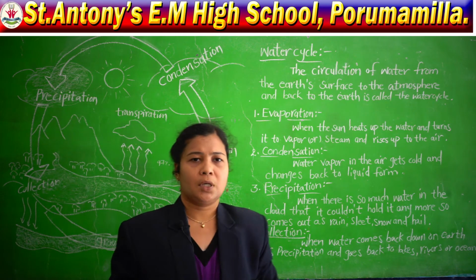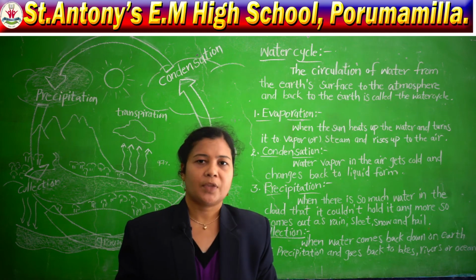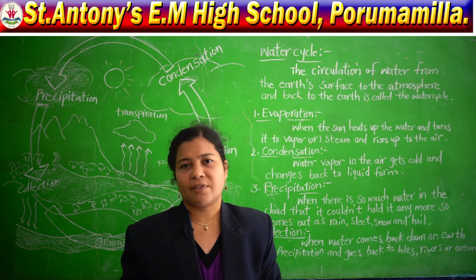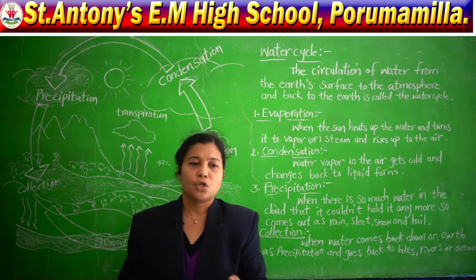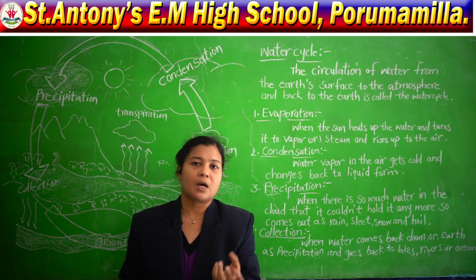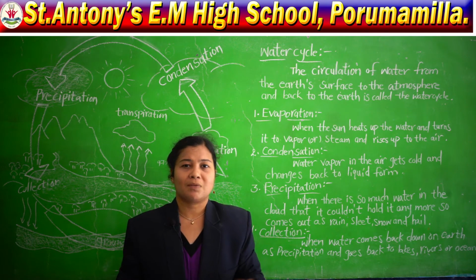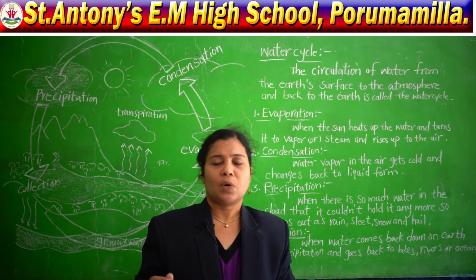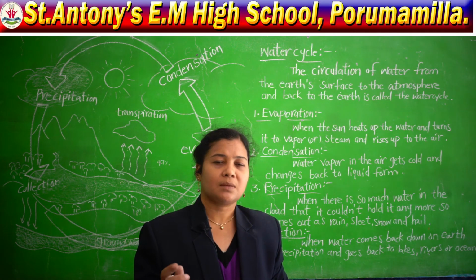See, first of all, with the help of the sun, the earth will heat. When the earth heats, what will happen? The earth's surface is covered by water. Water is there, or not? Yes. So slowly the water also becomes hot. When the water becomes hot, what will happen? It changes into vapor. So whatever water changes into vapor, where will it go?